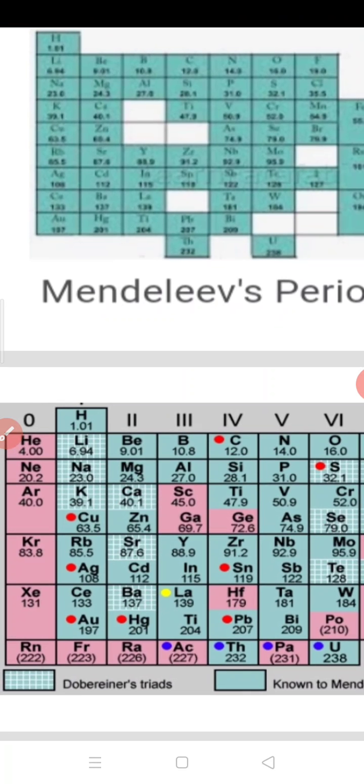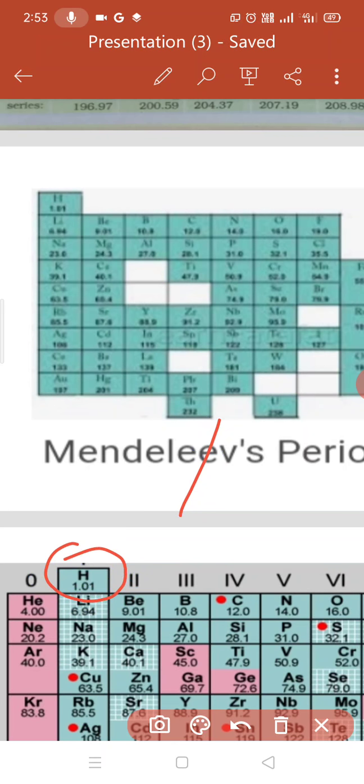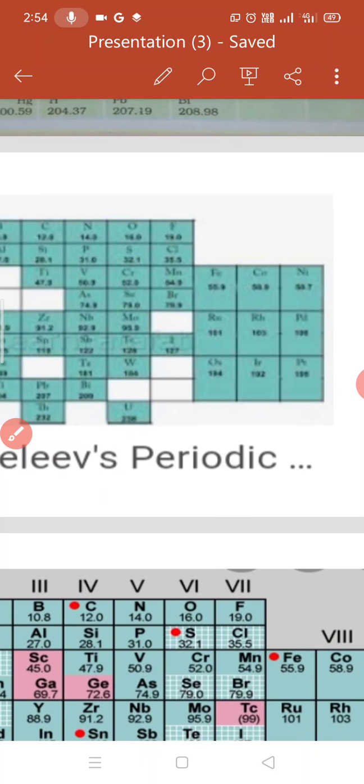Now we are coming to the limitations of Mendeleev's periodic table. The very first limitation of Mendeleev's periodic table is that he has kept hydrogen along with sodium, potassium and such elements. Okay, hydrogen he has put in group number 1, and he has shown that its property is like lithium, sodium and potassium, etc. But this hydrogen is showing a similar formula with group number 7.